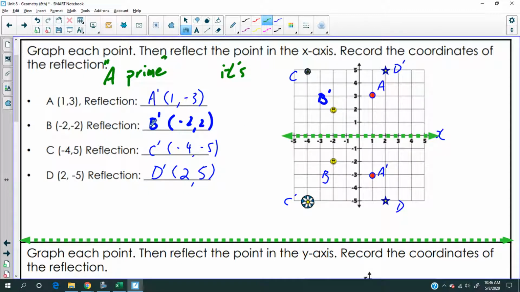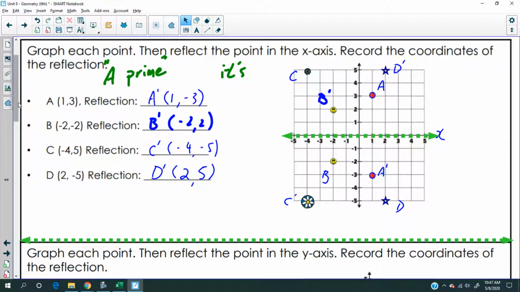So here we have B. I'm only going over it to this extent because we had the weekend that kind of broke the lesson up. So B was here, the smiley face. What's the point B that is reflected across the x-axis? It was here, and we call that B prime. And this was the point, and then we recorded it. So on and so forth for C and D.